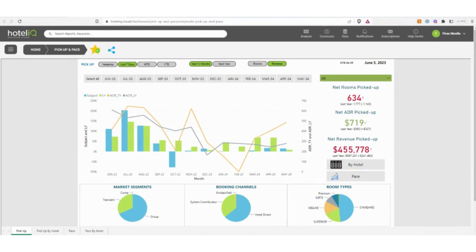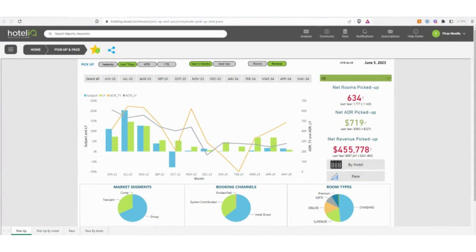Visually, if we look in the center of the dashboard, we can see our pickup versus last year. And for me, the first thing that stands out here is this negative pickup over here. So for the month of October, we can see there was negative pickup of $78,000 across the portfolio. Let's try and find out a little bit more about that. So now, using some of the filters or the pie charts down at the bottom, we can further contextualize this and get some more answers.